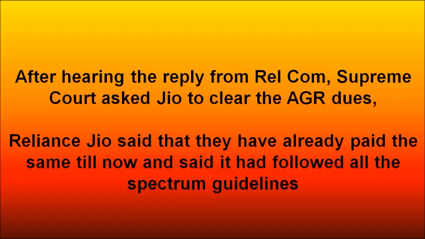Okay. Then for this, Reliance Jio said that they have already paid the same, and it also clearly mentioned that it had followed all the spectrum guidelines without any miss. So there was a huge confusion here, because Arcom was saying that it had given spectrum to Reliance Jio, and Reliance Jio came back and said that they had already paid all the dues.